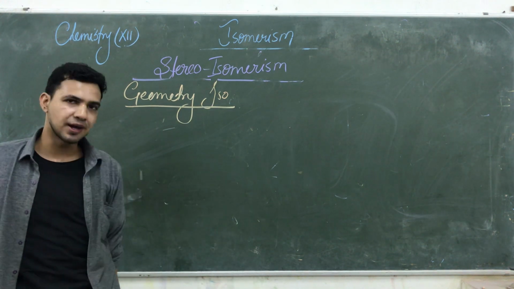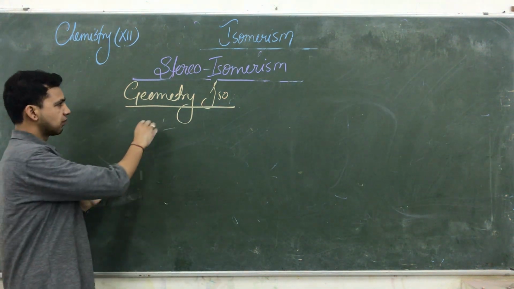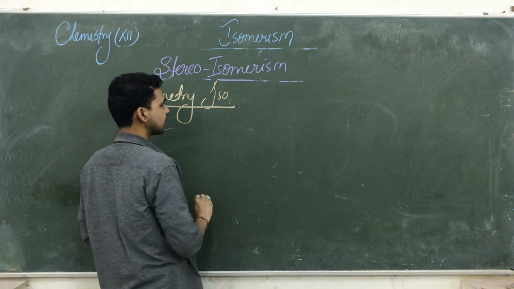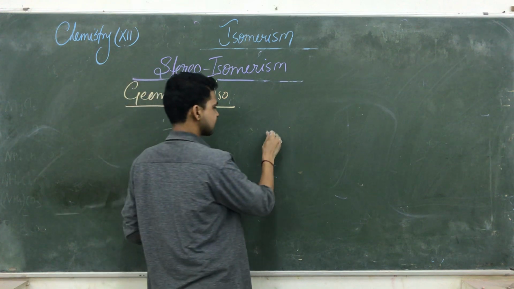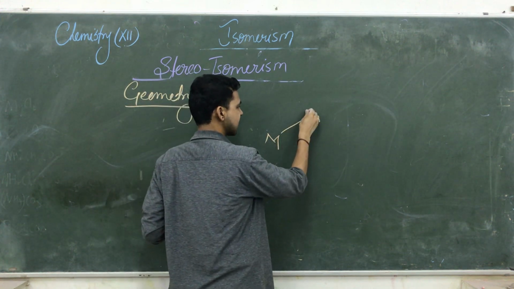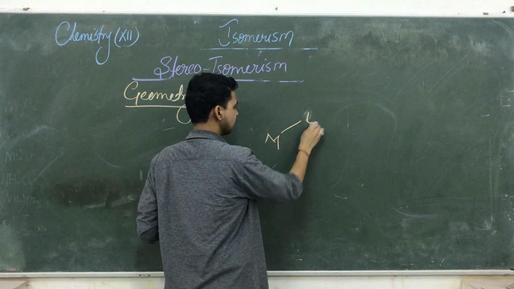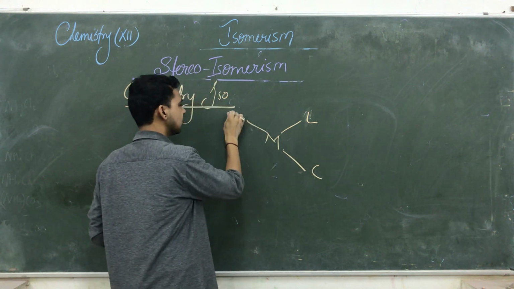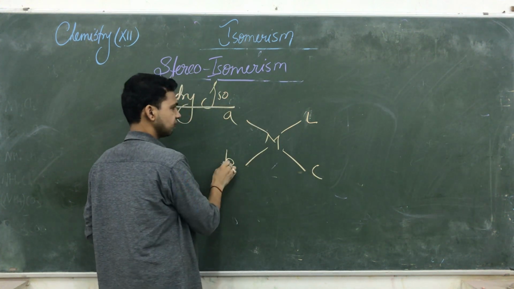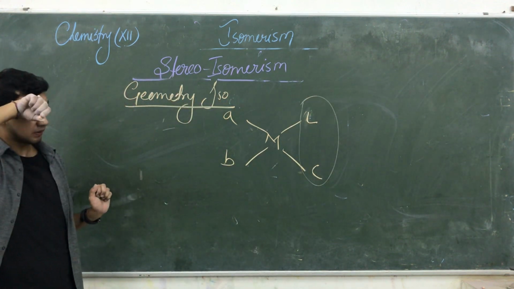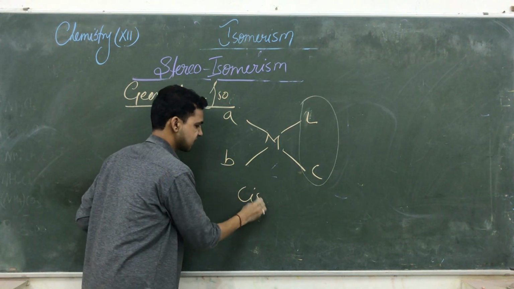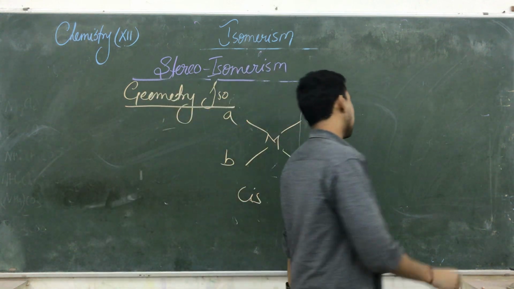In case of the square planar, if we are talking about geometrical isomerism, it is generally known as cis-trans isomerism. You know the cis-trans. Cis-trans means if the same ligands are having the same side arrangement, that is known as cis isomerism.